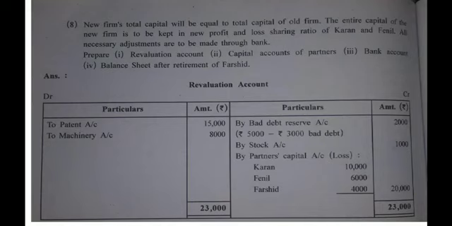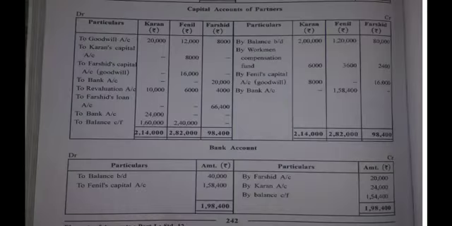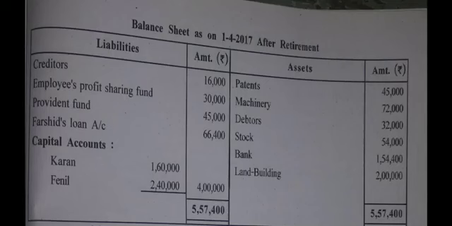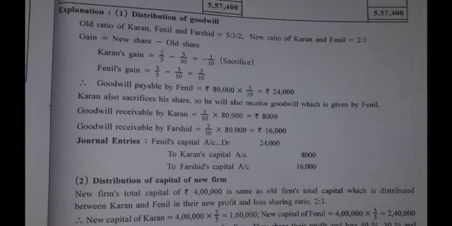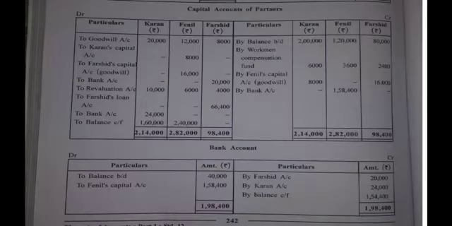And they have instructed clearly to prepare the revaluation account, capital accounts of partners, bank account and a balance sheet. So this is the revaluation account. You can see well on your screen. This is the partners' capital accounts, then you have a bank account, and this is the new balance sheet. Further, we have the working notes. Fine then. Let us begin with the sum.